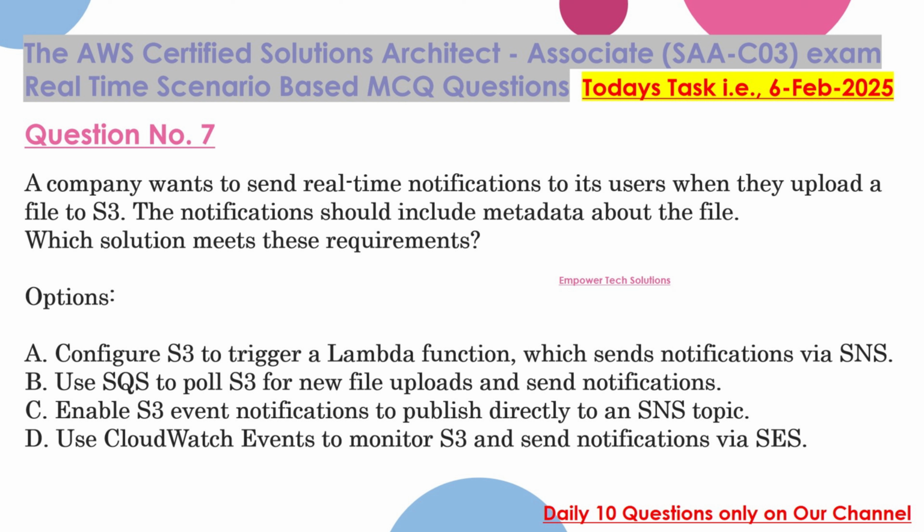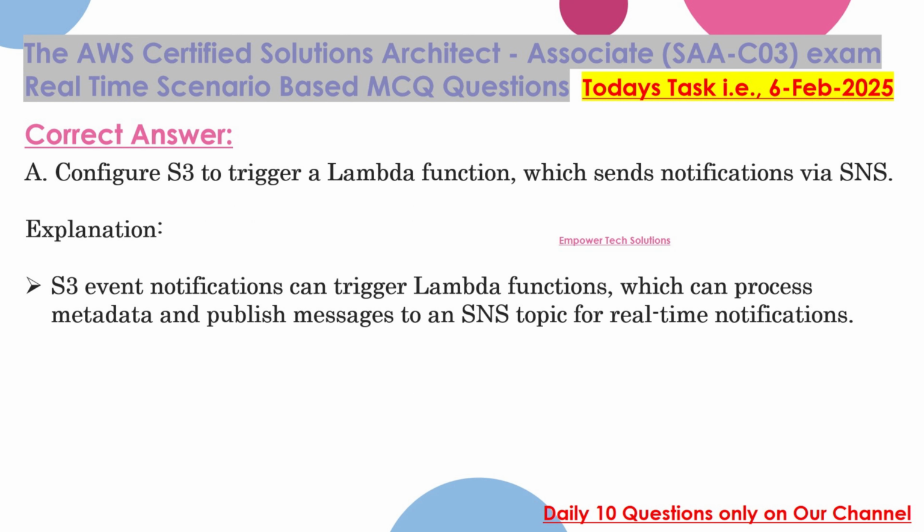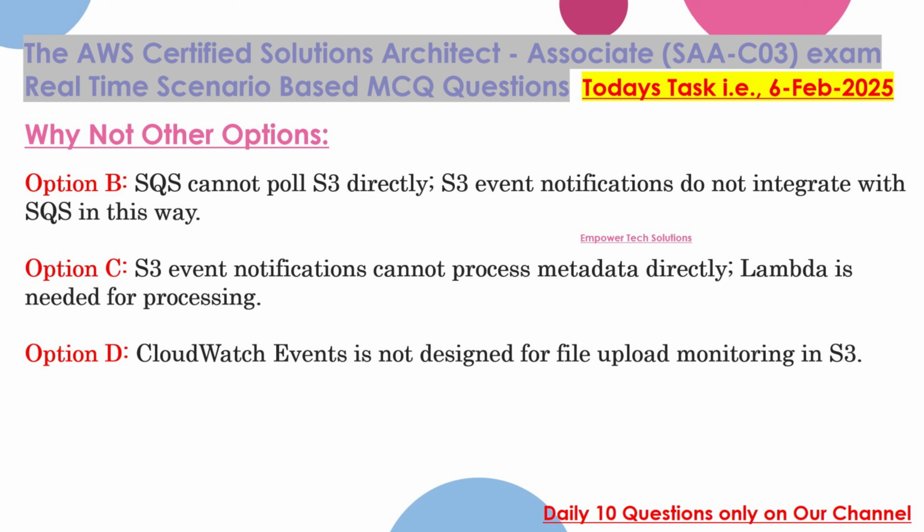C. Enable S3 event notifications to publish directly to an SNS topic. D. Use CloudWatch events to monitor S3 and send notifications via SES. Correct answer: A. Configure S3 to trigger a Lambda function, which sends notifications via SNS. Explanation: S3 event notifications can trigger Lambda functions, which can process metadata and publish messages to an SNS topic for real-time notifications. Why not other options?